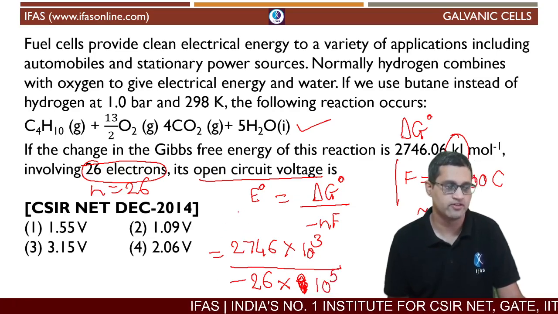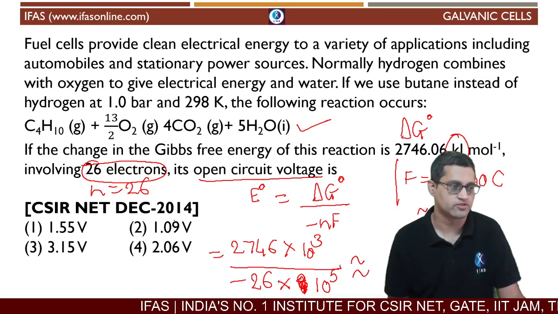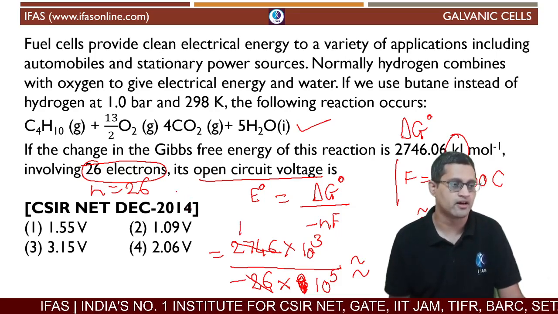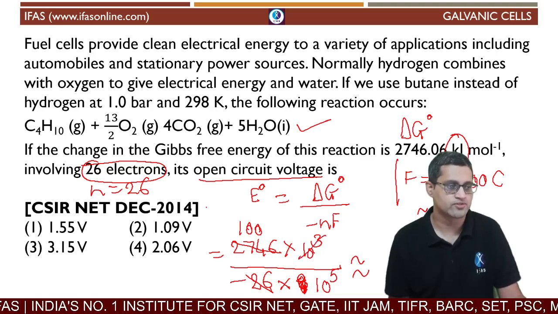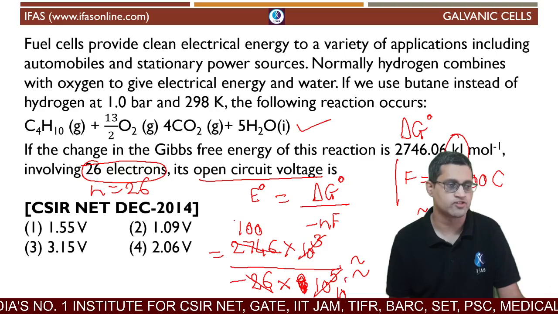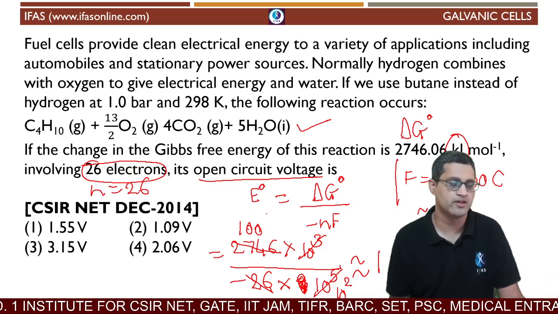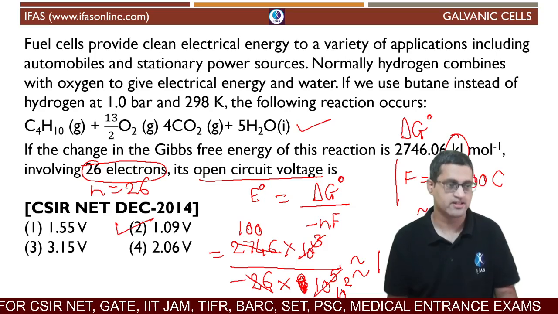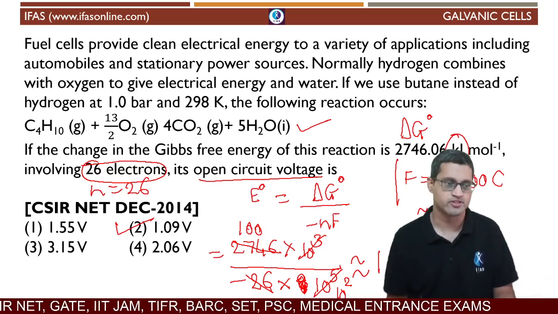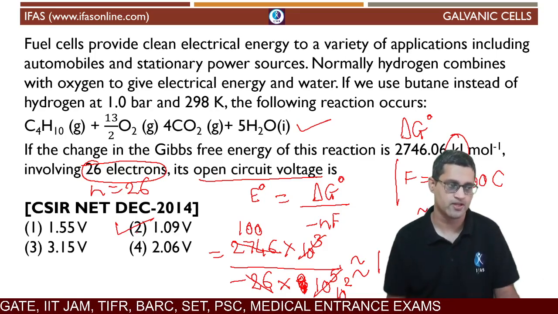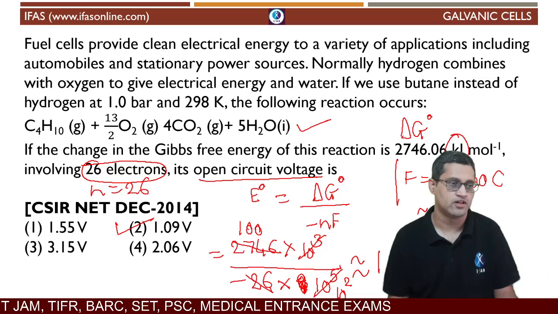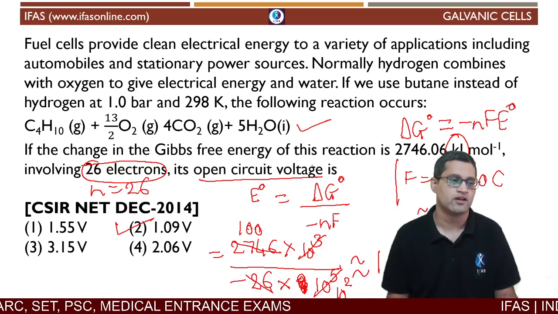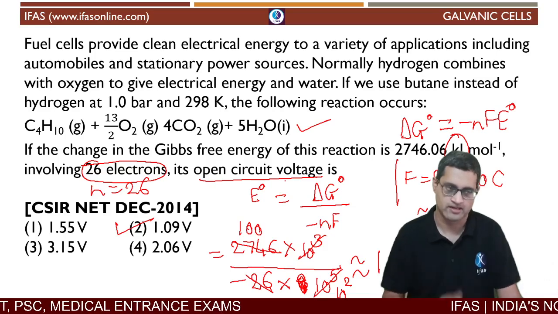So if you write 10 raised to 5 here, now you can approximate. This 26 will get cancelled with 2700, approximately giving 100 here. And this 10 raised to 3 and 10 raised to 5 get cancelled, giving 10 raised to 2 here. The answer is going to be approximately 1 volt, and the one that is closest to 1 volt is the second option, so that has to be the correct answer. Just substitute values and solve, using delta G naught is equal to minus nFE naught.